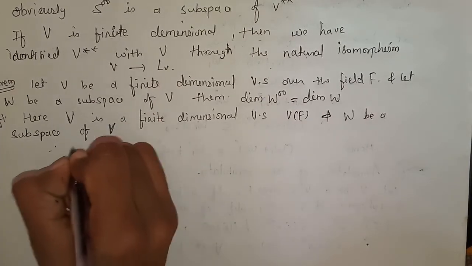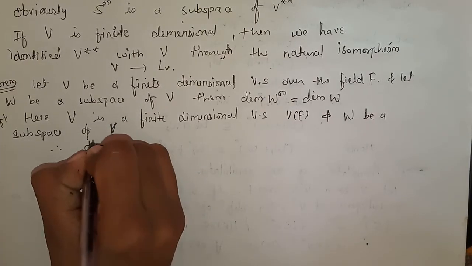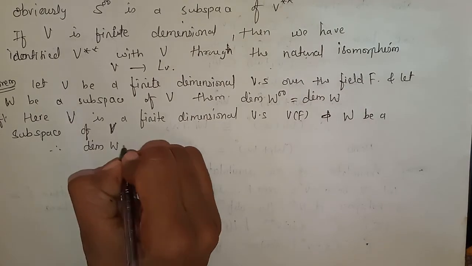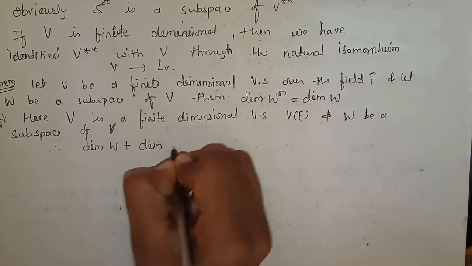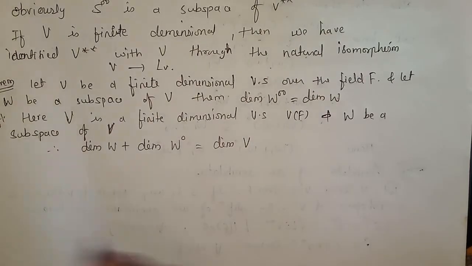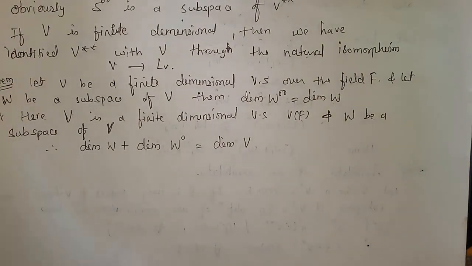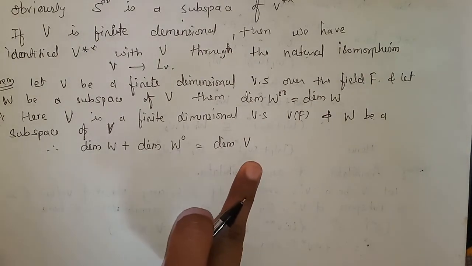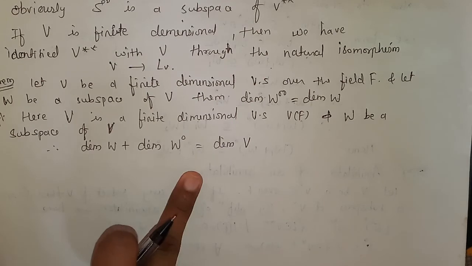Therefore we can say that the dimension of W plus the dimension of W naught is equal to the dimension of V. As we have a theorem based on this: if V is any finite dimensional vector space and W is its subspace, then the dimension of V is the dimension of W plus the dimension of W naught.